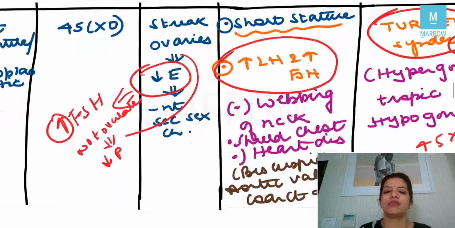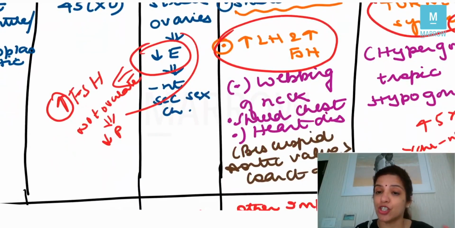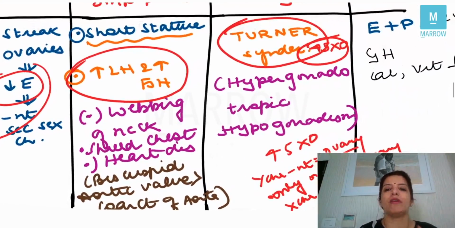Apart from this, there is webbing of neck, there is shield-shaped chest. Then these patients are more prone to have heart disease, and the most common heart disease which you get in these patients is bicuspid aortic valve followed by the coarctation of aorta. Right? Now, Turner's syndrome is an example of hypergonadotropic.